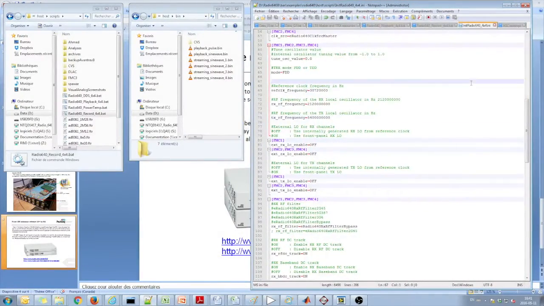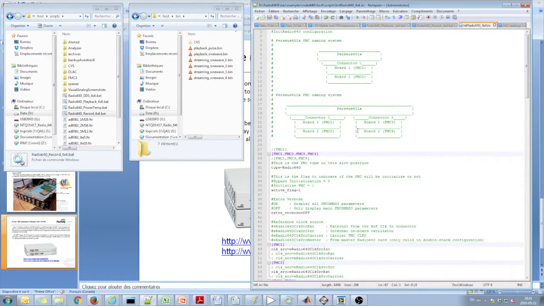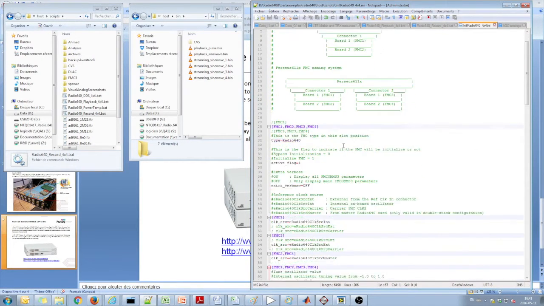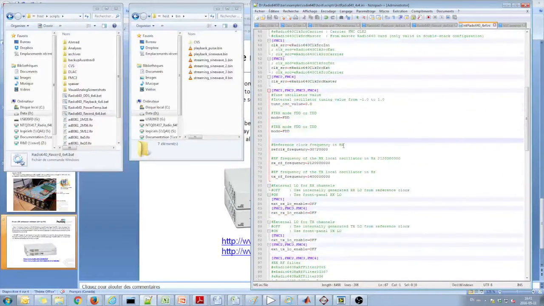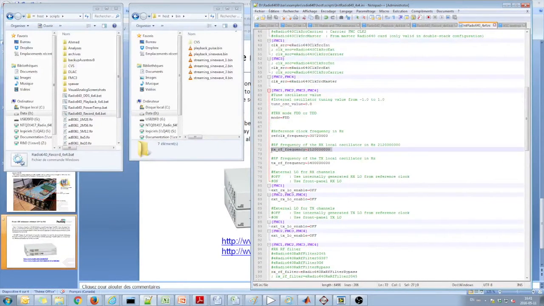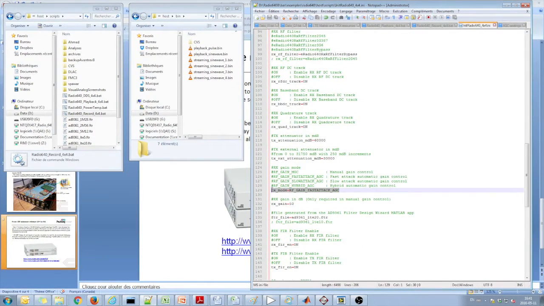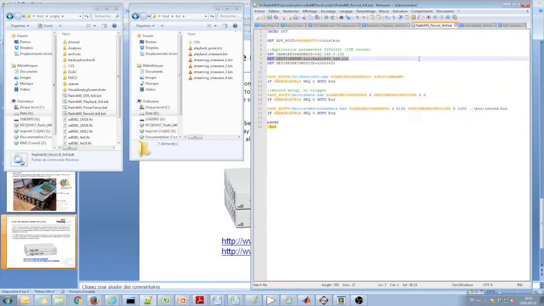On the host machine, the initialization script enables the user to set the RF frequency, the receiver AGC mode, and analog or baseband filter as shown. Once all the parameters are configured, a single click will suffice to record a live E-Node B signal at 2.21 GHz. The IQ samples from all 8 receiving chains are recorded in record.bin file.